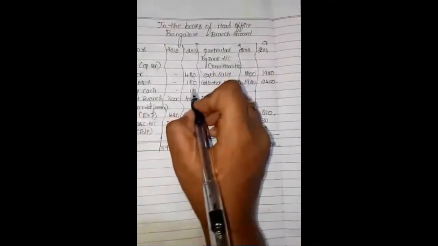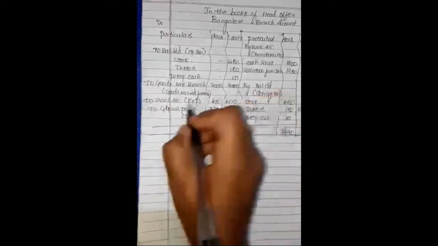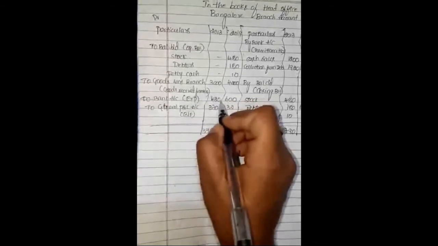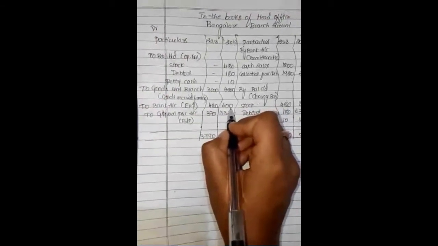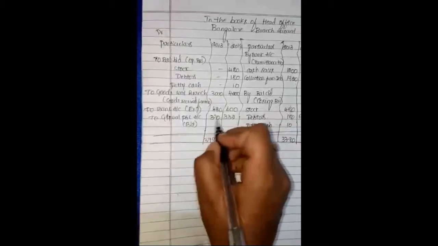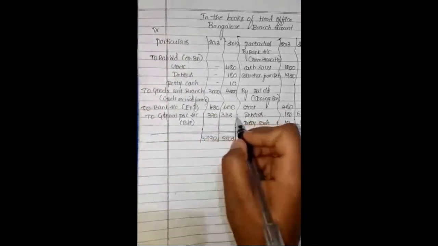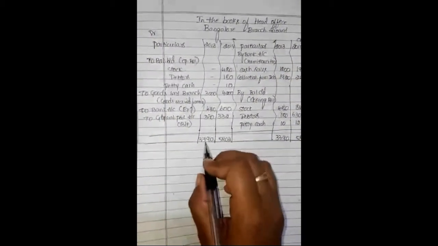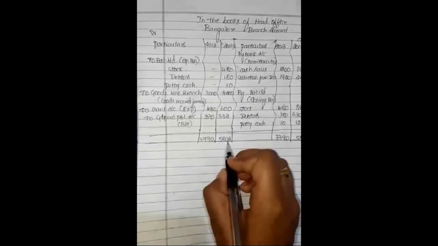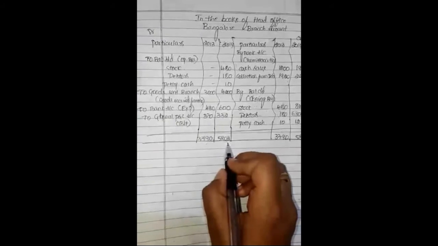Petty cash, they are given the information about the petty cash on December 31st, 10 and 12. Last year's closing will be next year's opening. Goods sent to branch 3,000, 4,200. Any branch expenses paid through bank account 420 and 600 in the particular year. The difference in figure will be treated as transferred to general P&L account, 370 and 332. This is the Bangalore branch account. Total of both the sides 3,790, 5,802 in the years 2013 and 2014 on both sides. It means debit and credit side. Thank you.